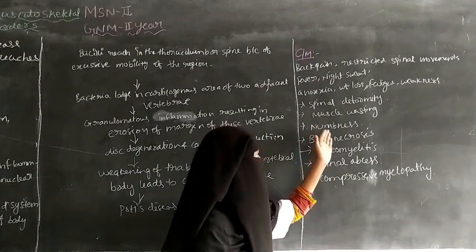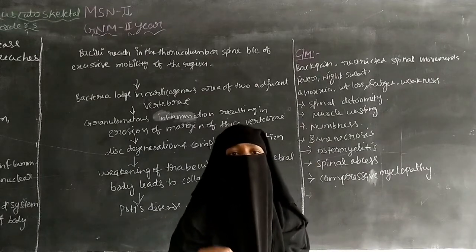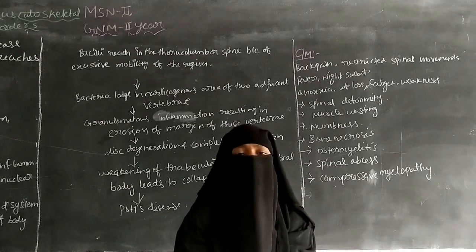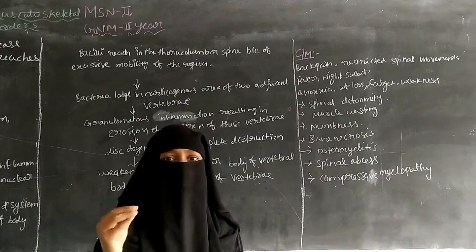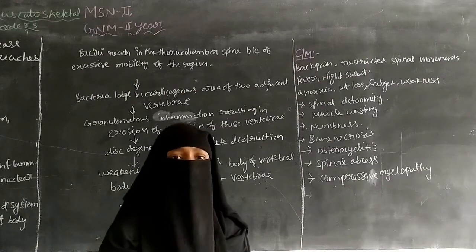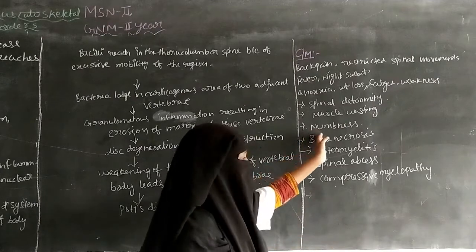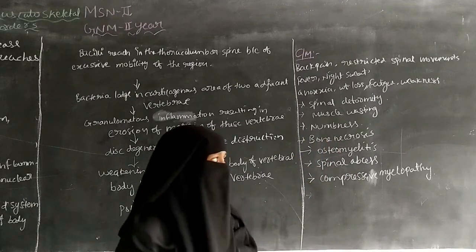And next is numbness. There is a tingling sensation in the legs or the arms. If you are sitting continuously for a long period, we will get numbness. There is a tingling sensation like a pricking pain, like a pin pain. So it is called numbness.